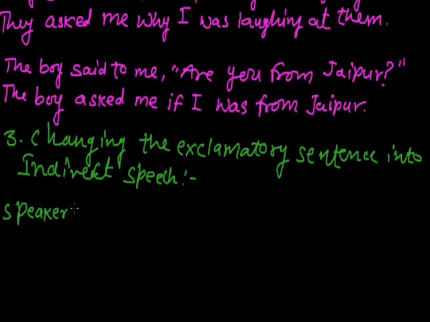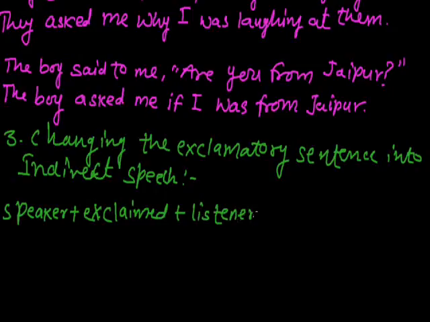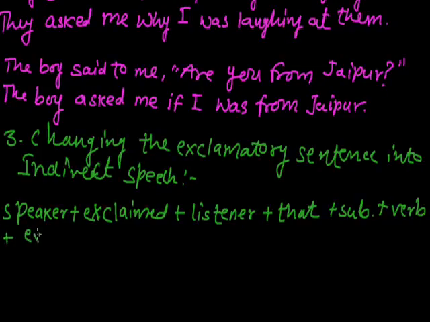First the speaker, then said to will be changed into exclaimed, then the listener if it is given in the direct speech, then that will be the connector, and subject, verb, and extras. We will use the full stop here to end the sentence, like we used in the indirect speech of interrogative sentences.